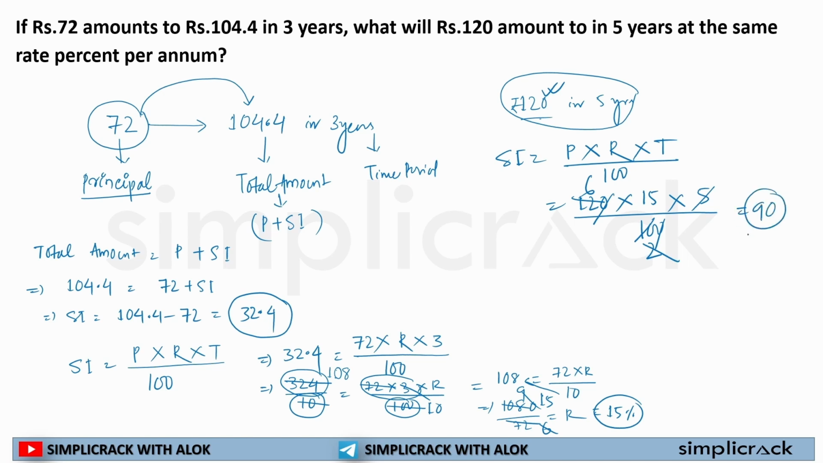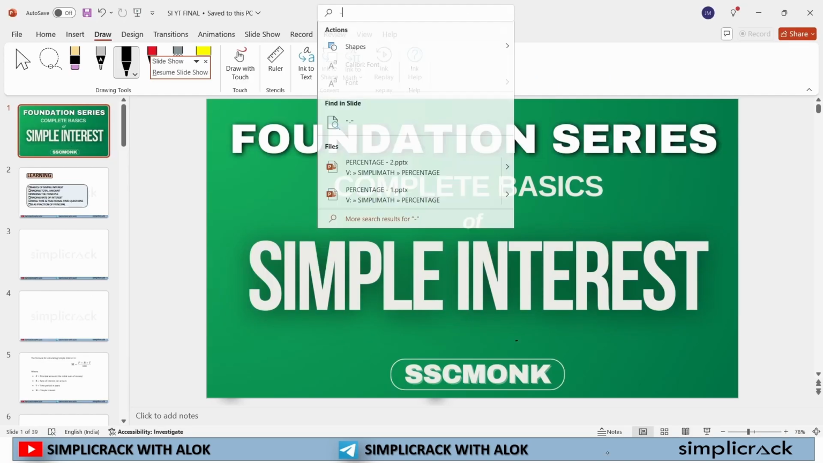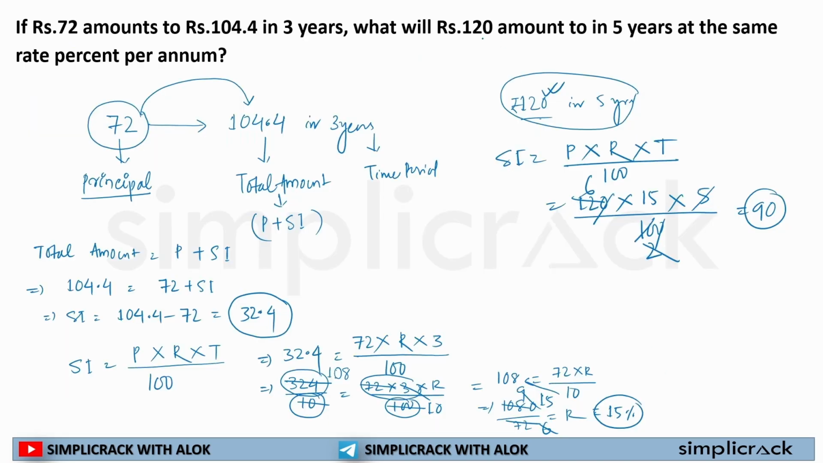Okay. So 15 times 6 is 90. So what is my interest amount? Simple interest 90. But what has it asked? What will 120 amount to? Amount to means total amount.